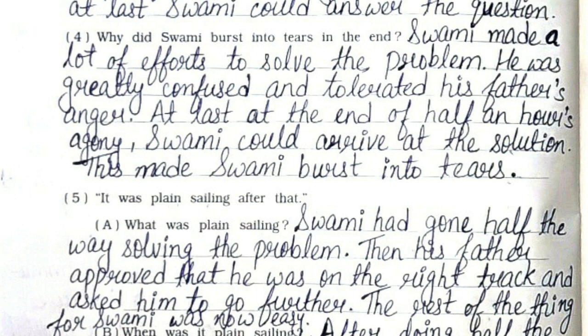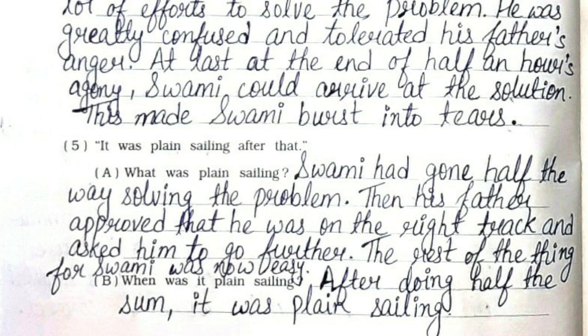Fifth one, it was plain sailing after that. What was plain sailing? Swami had gone half the way solving the problem. Then his father approved that he was on the right track and asked him to go further. The rest of the thing for Swami was now easy. Now the second question is, when was it plain sailing? After doing half the sum, it was plain sailing.